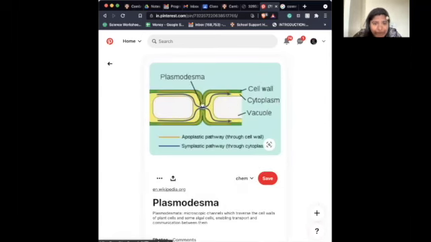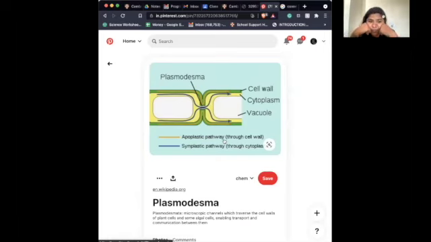Okay, so this is where you're going to be able to see something called plasmodesmata. That is one way in which plant cells are able to communicate with each other. This communication is between two cell walls, and whenever such communication takes place, it is called the apoplastic pathway. Apoplastic, because it is taking place through the cell wall. So one cell wall is passing a certain message to another cell wall.